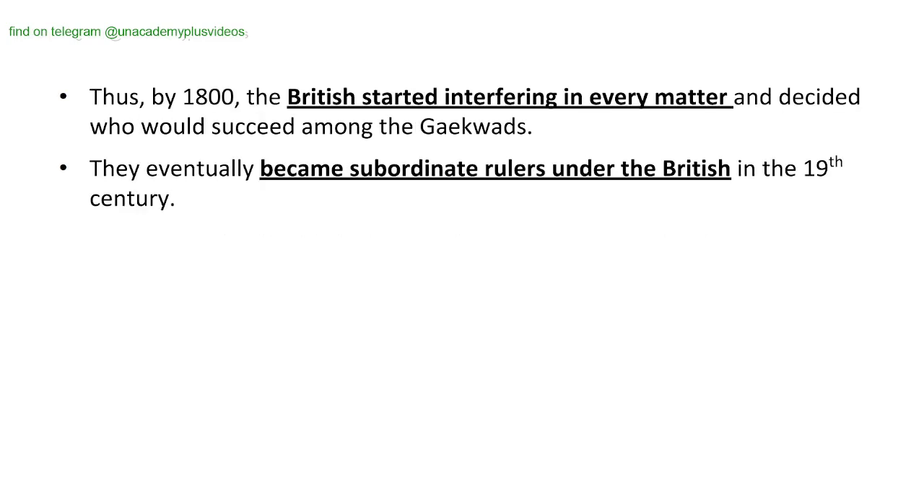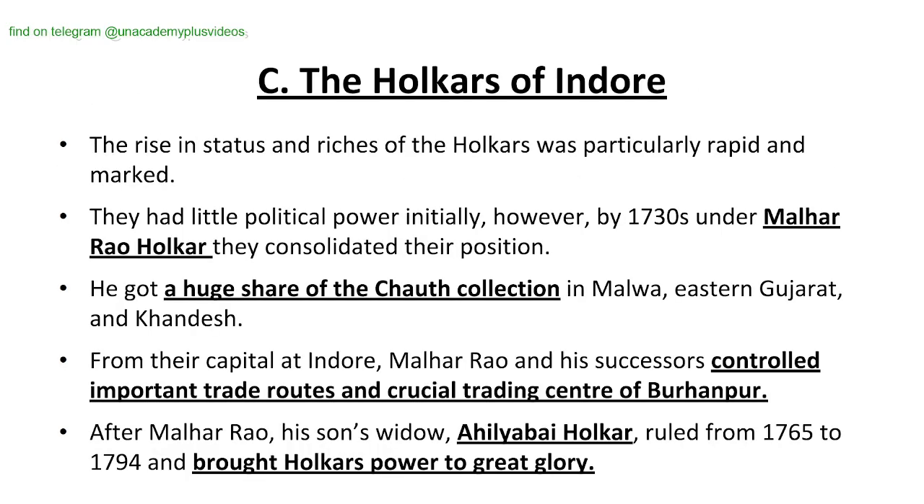Moving on. Thus, by 1800, the British started interfering in every matter and decided who would succeed among the Gaikwads. They eventually became subordinate rulers under the British in the 19th century. Who? The Gaikwads. Moving on. Forward. The Holkars of Indore.